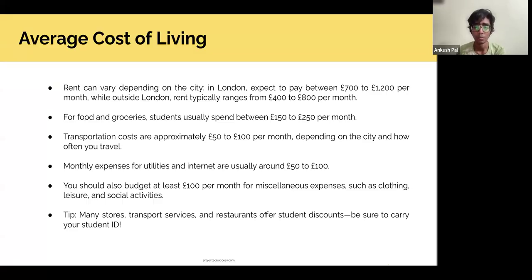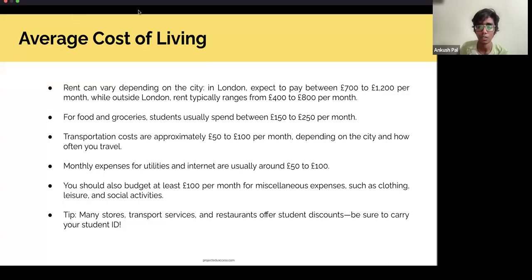You should also try setting apart about £100 per month for miscellaneous expenses like clothing, leisure, and social activities. And most stores and restaurants have student discounts and special offers for students, so you would have to carry a student ID everywhere. There are coffee stores, I'm forgetting the name of this one, that offer an extra discount for students. Then there are a lot of restaurants which have extra discounts for students.